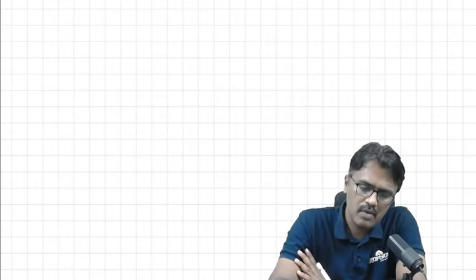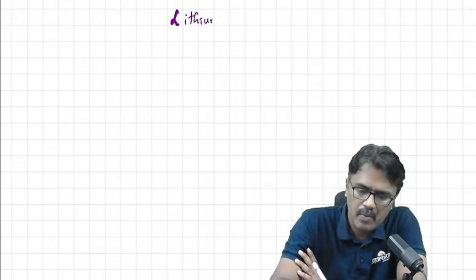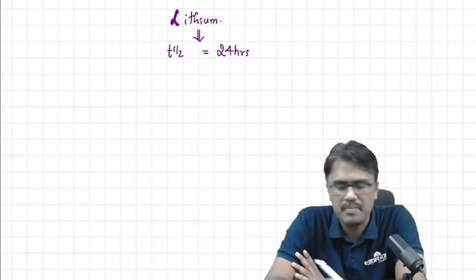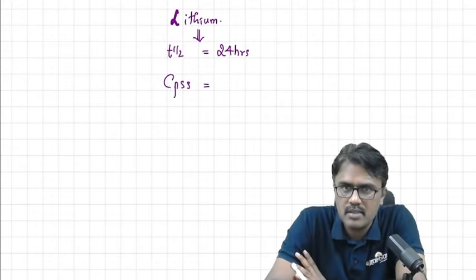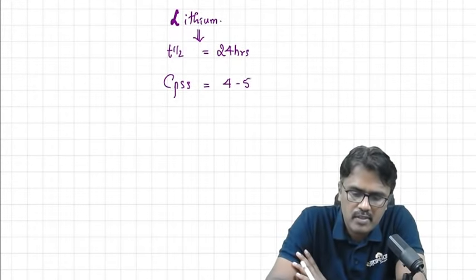Lithium is one of the wonder drugs which are used in mania, bipolar disorder, but the half-life of the drug is 24 hours. When we use this drug, steady-state plasma concentration is achieved in how many days? You know that 4 to 5 half-life, so it will take 4 to 5 days.